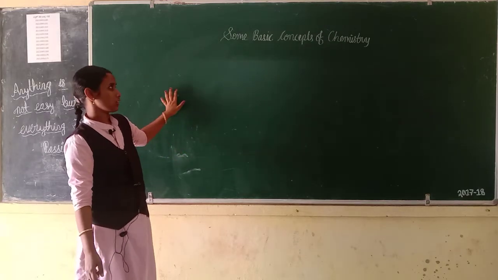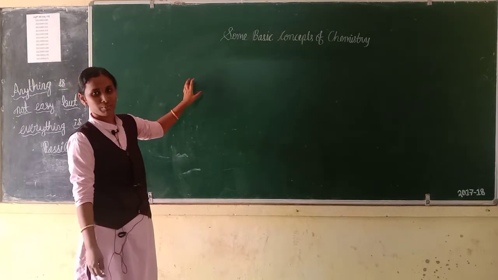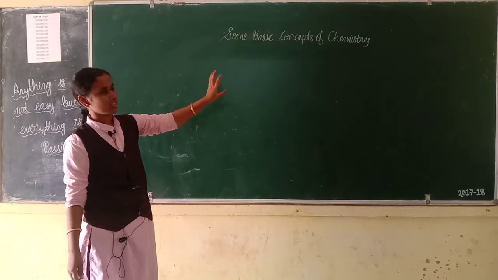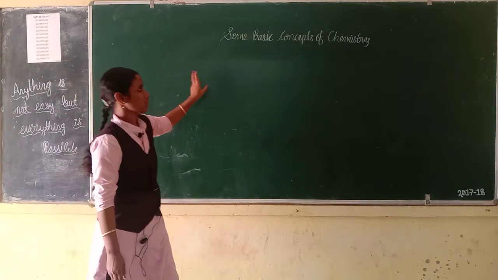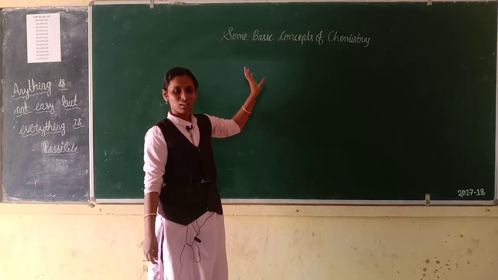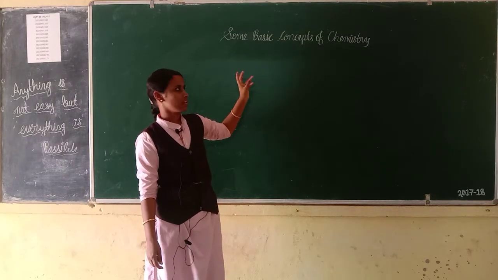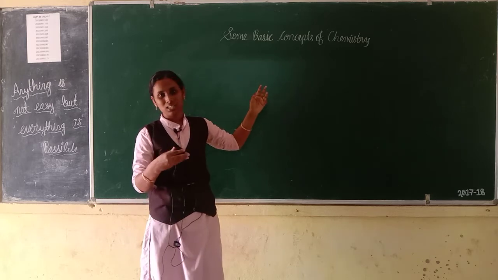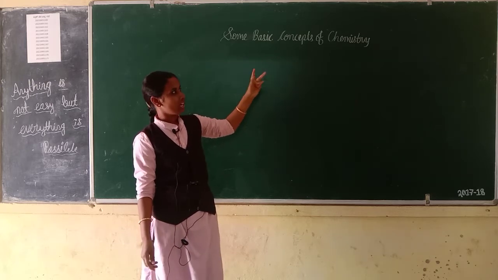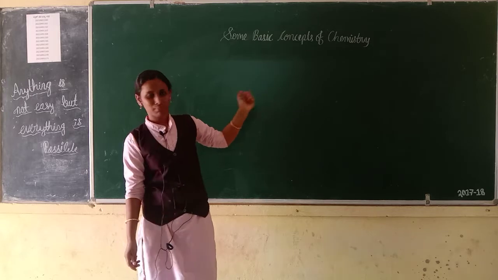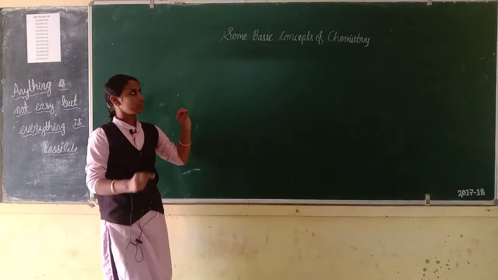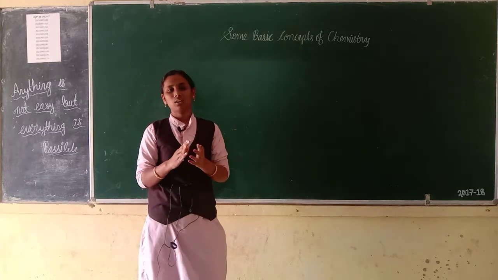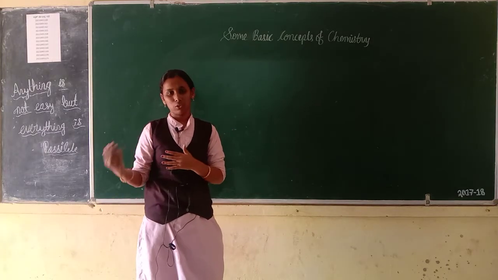Today we are going to study one more important chapter in chemistry, that is some basic concepts of chemistry. First, what is chemistry? Chemistry is a branch of science. It is a study of atoms and molecules and their transformations, and the study of chemicals is called chemistry. This chapter is all about basic concepts. It means you have already studied it in the lower class.